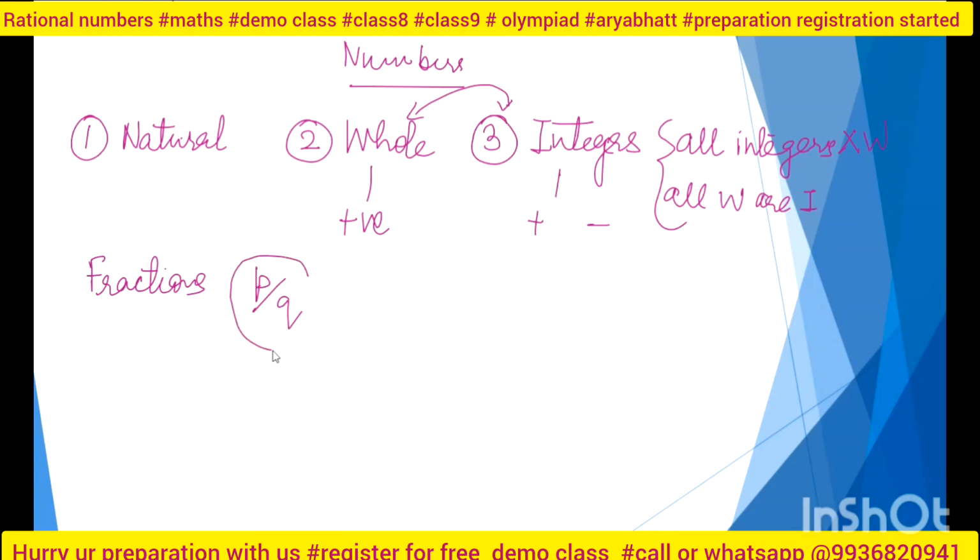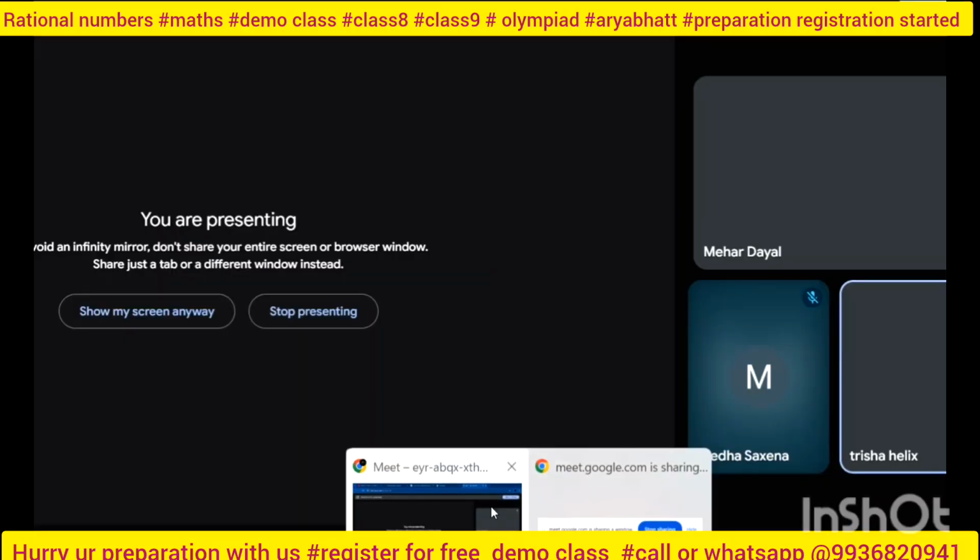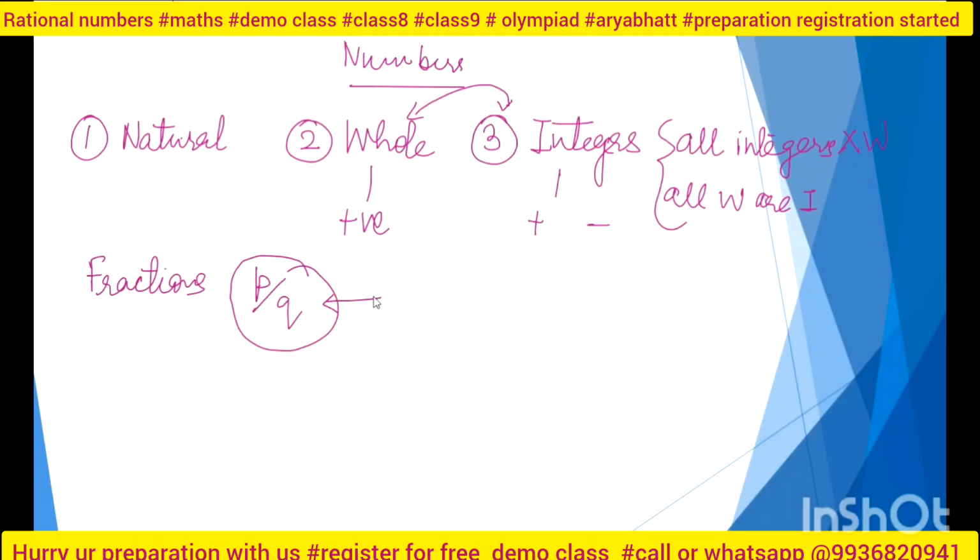Will you apply any special constraint on this p by q form for fractions? And q should not be equal to 0. Good. Then where do my rational numbers go? Why can't I say rational numbers are the fraction numbers?